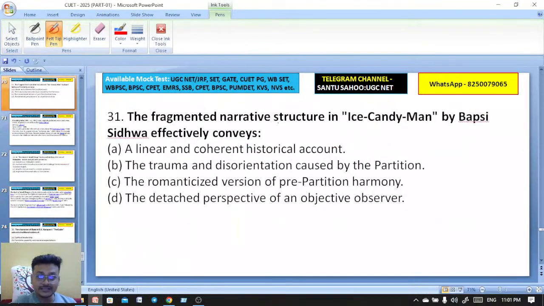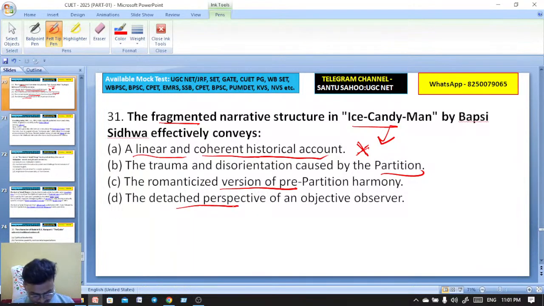So, the fragmented narrative structure in Ice Candy Man, okay, it's a partition novel by Bapsi Sidhwa, you all know, effectively conveys what? The fragmented narrative structure. How is the narrative structure? Fragmented. Okay. A linear and coherent historical account. No, if it is fragmented, how can it be linear, how can it be coherent? It's non-linear. Fragmented means non-linear narrative structure. The trauma and the disorientation caused by the partition, the romanticized version of the pre-partition harmony, the detached perspective of an objective observer. Very easy. That is the trauma and the disorientation caused by the partition.